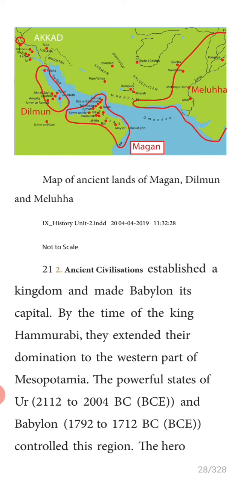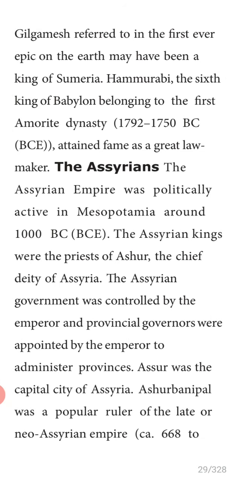Hammurabi controlled this region. The hero Gilgamesh, referred to in the first ever epic on earth, may have been the king of Sumeria. Hammurabi, the sixth king of Babylon, belonging to the first Amorite dynasty, attained fame.